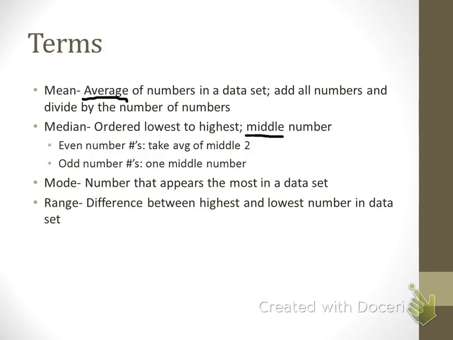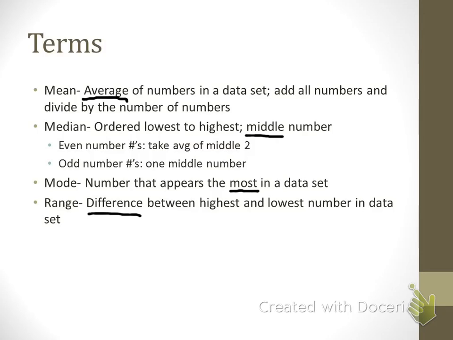Now with the mode, the key word with mode is the number that appears the most in a data set. One thing you need to know about the mode is if all of the numbers only appear one time, there is no mode. Okay? That might be a part that you want to go back and listen to again when you're doing your homework. Now the range is the difference, so we're subtracting, between the highest and the lowest number in a data set. All right, and those are the 4 terms that you need to know for your lesson on 3.1. I'll go ahead and pause this and give y'all a few more minutes to write these down.